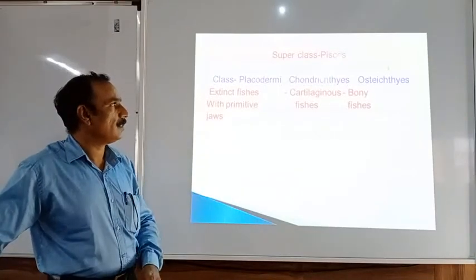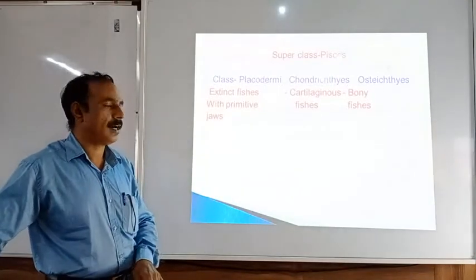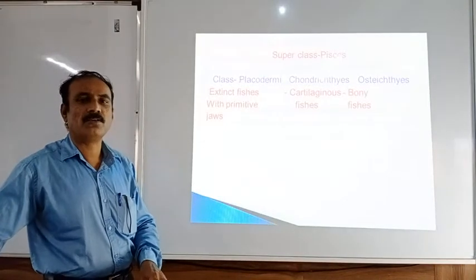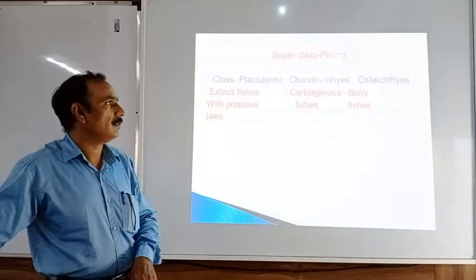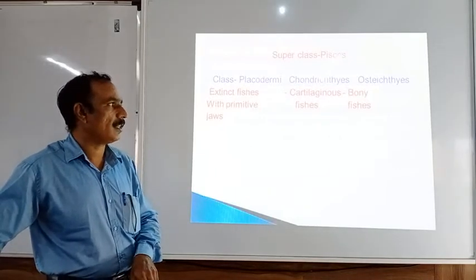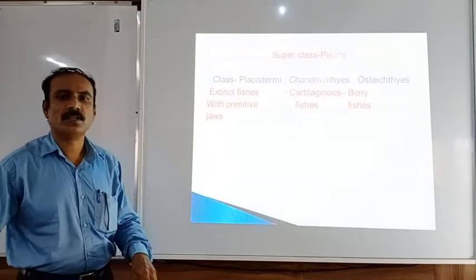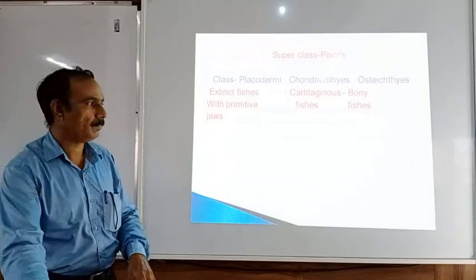The second class is the Chondrichthyes. These are the cartilaginous fishes, that means their endoskeleton is made up of cartilage. And the class Osteichthyes are the bony fishes, that means their endoskeleton is made up of bones.